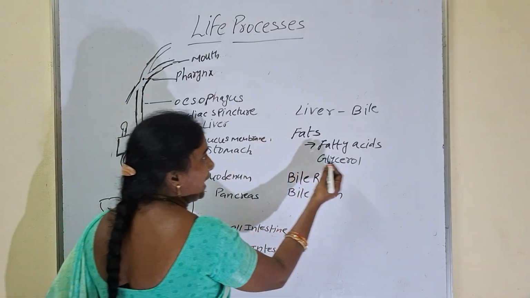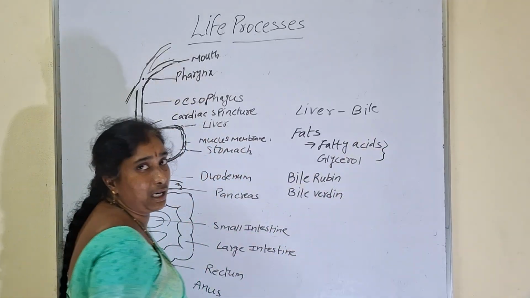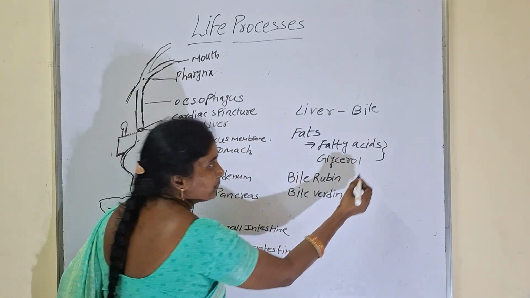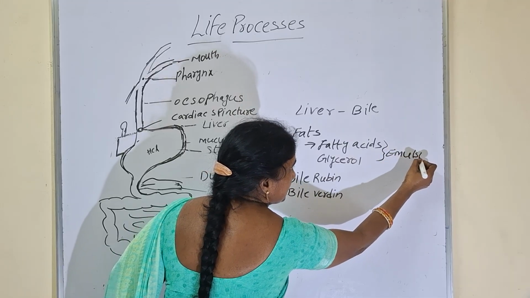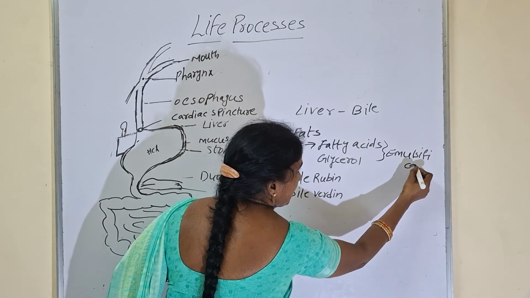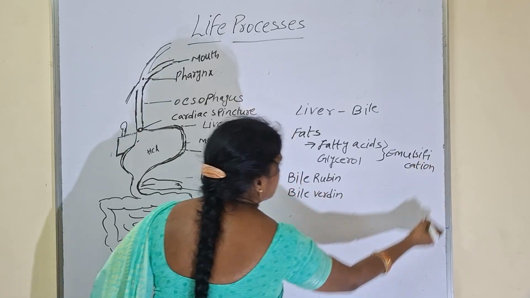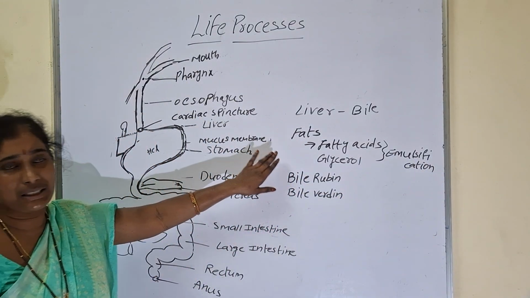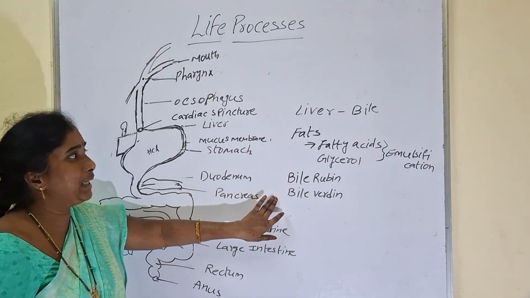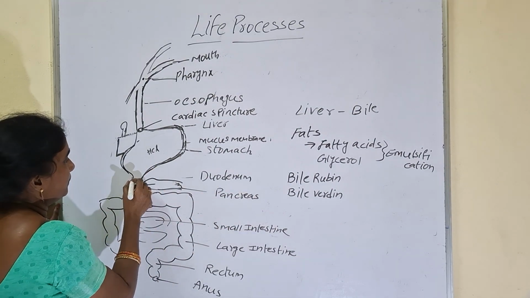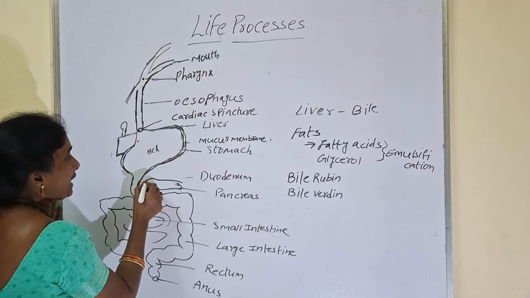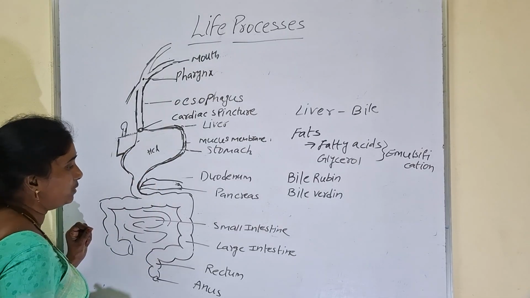The conversion of fats into fatty acids and glycerol is called emulsification. Okay. So what are the pigments present in the bile juice? Bilirubin and biliverdin. So here pancreas will secrete pancreatic juice, that is also secreted into stomach.